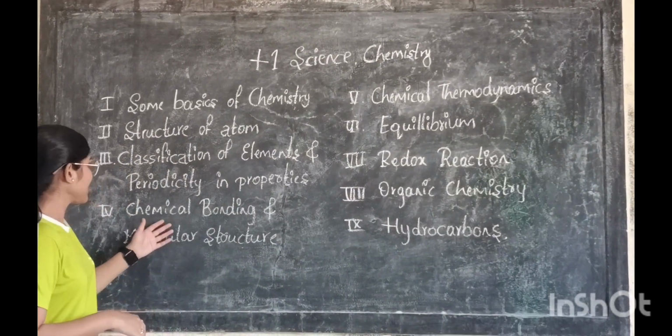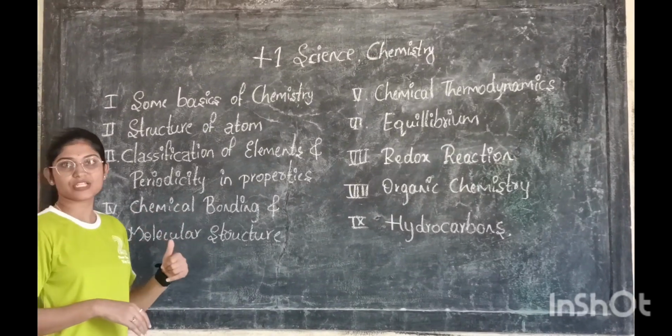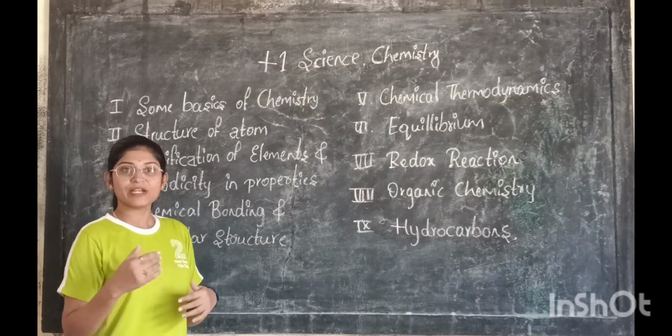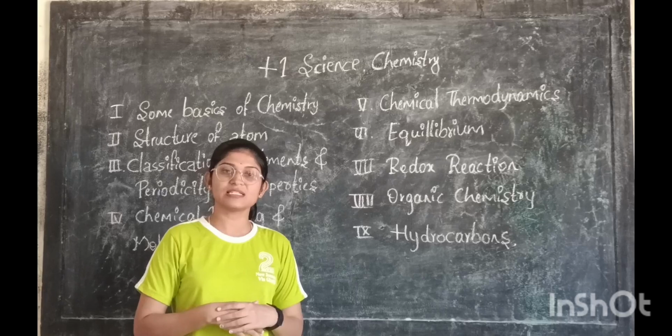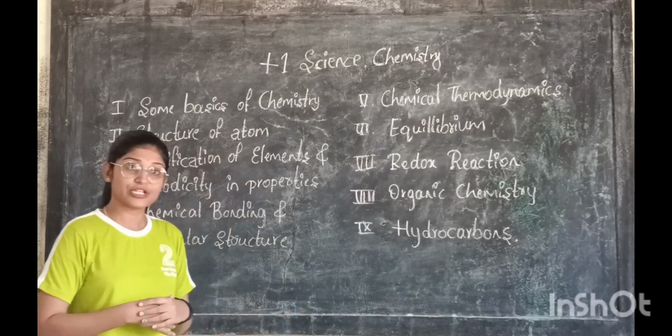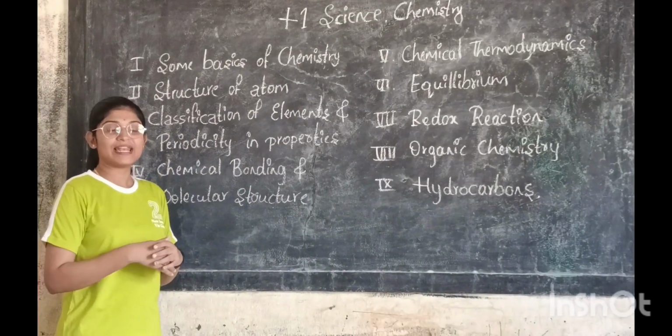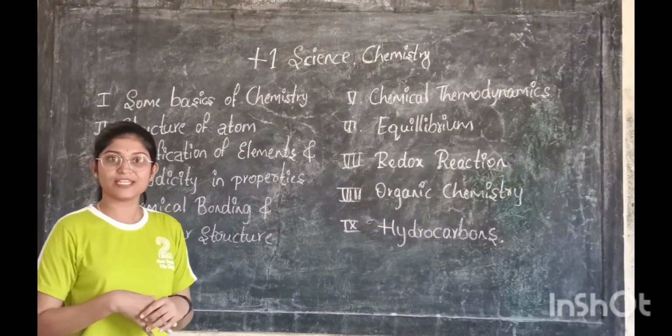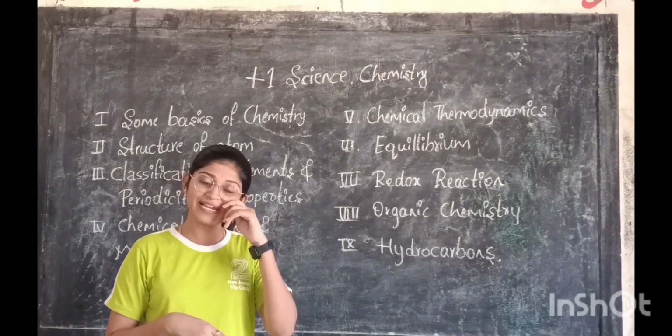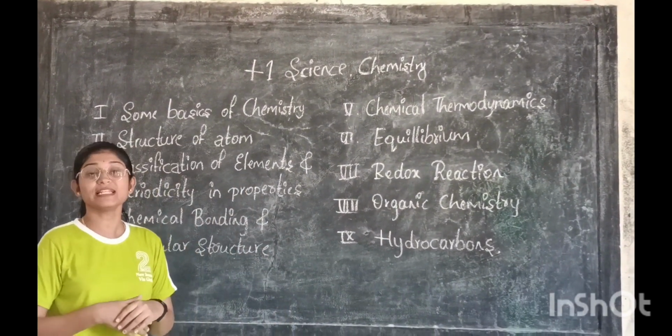And next comes chemical bonding and molecular structure. In this we are going to study covalent bond, ionic bond, bond parameters, Lewis structure, geometry, resonance, the VBT, valence bond theory, VSEPR, hybridization, hydrogen bond, and next MOT, molecular orbital theory.